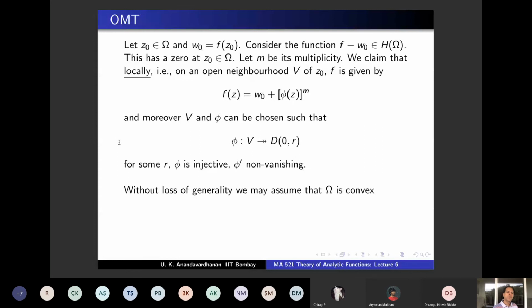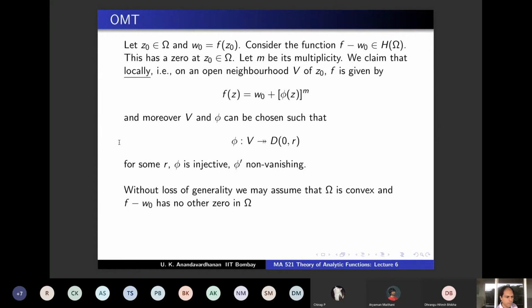So firstly, observe that without loss of generality, I can shrink V. I can take a small V around z0 such that in particular it's a disk or something, it's convex. And also there is no other 0 for the function f minus W0. Why is this a without loss of generality statement? You have given me some region and asked me to prove this result there, and I am saying that I'm going to take a small, nice, convex set around Z0 such that f minus W0 has no other 0 in that set.